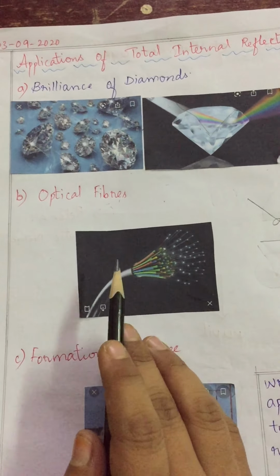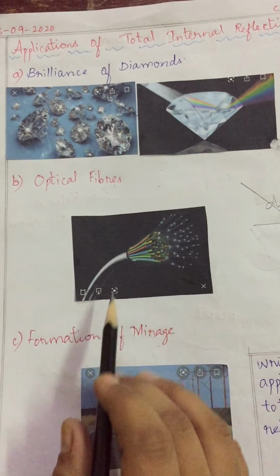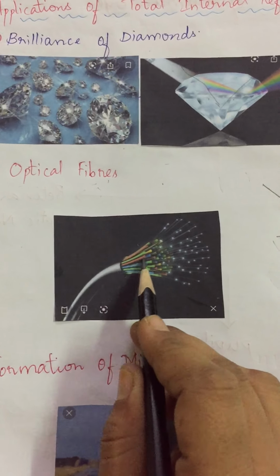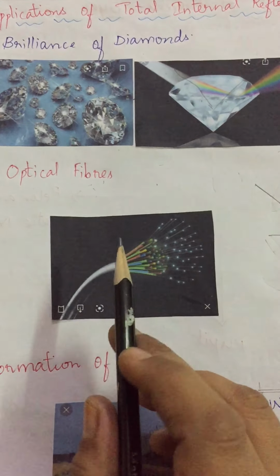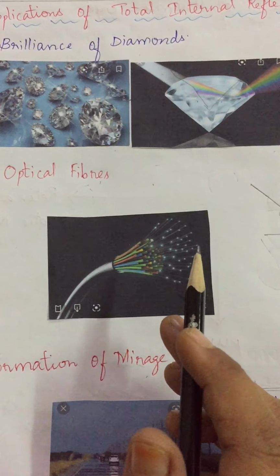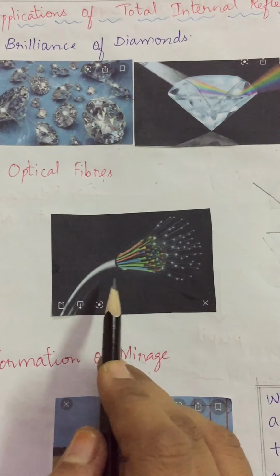Total internal reflection is the basic principle behind the working of optical fibers. Did you see, children? An optical fiber is a bunch of fibers, or a bunch of light, you can say. An optical fiber is a very thin fiber made of glass or plastic. A bunch of such thin fibers forms a light pipe which shines like anything. That is nothing but total internal reflection.